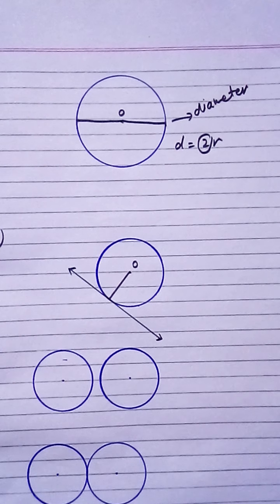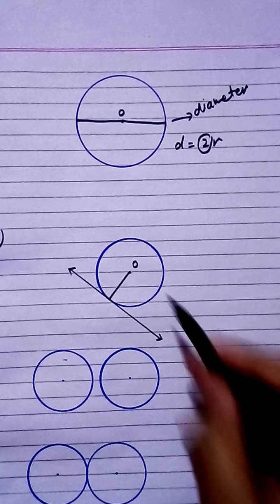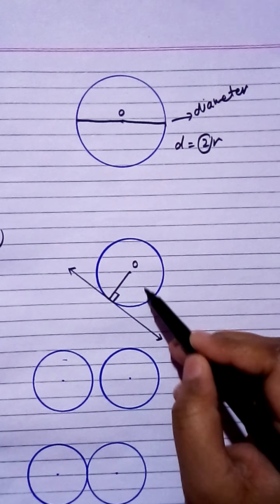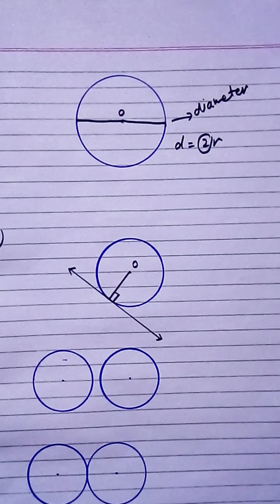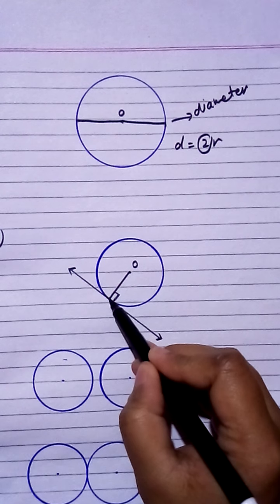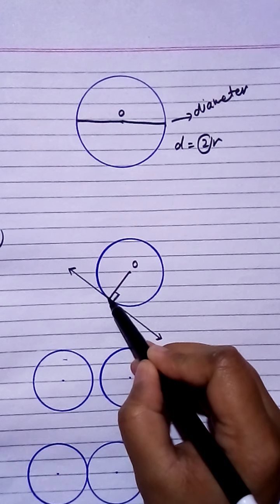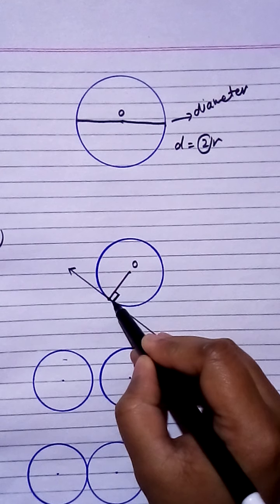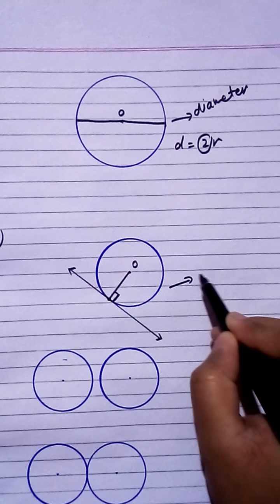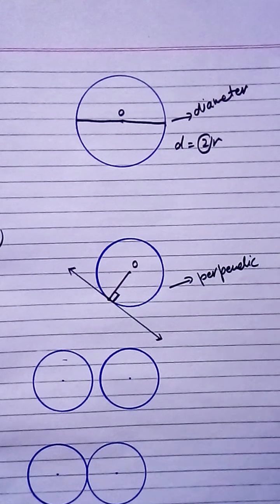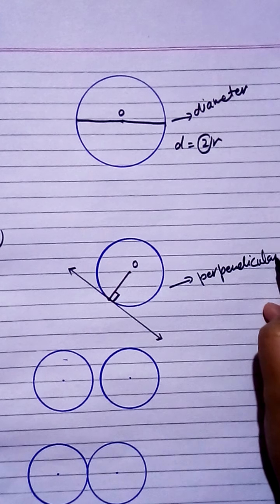So that will be an angle of 90 degrees. It means the tangent and radius of a circle at the point of contact are perpendicular. So this makes a 90 degree angle. 90 degrees means perpendicular. So its correct option will be the C option, perpendicular.